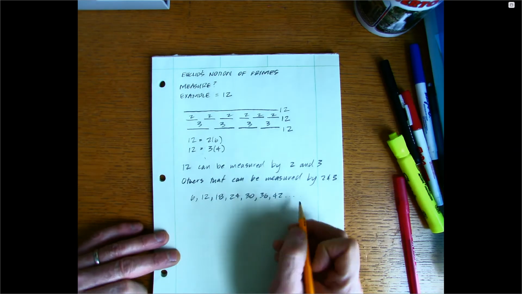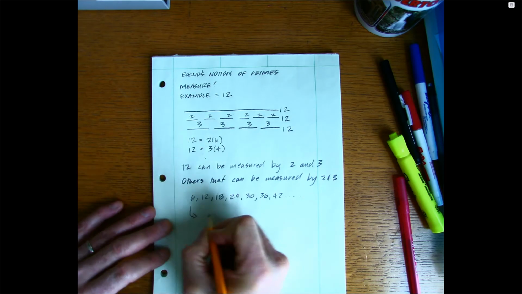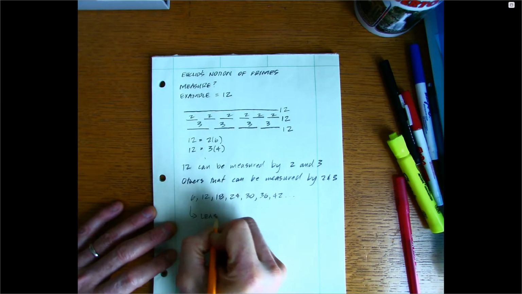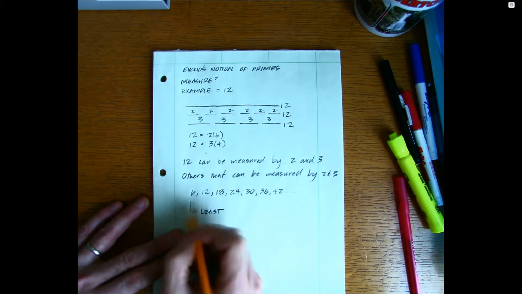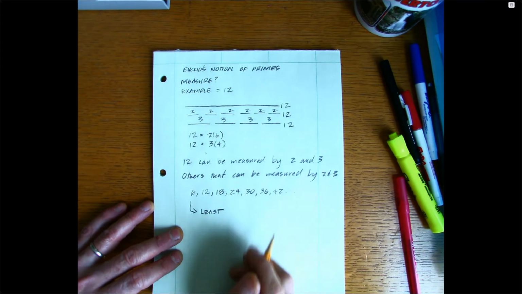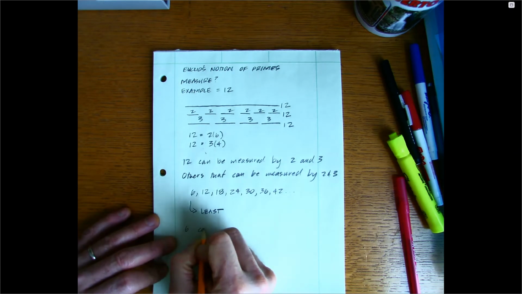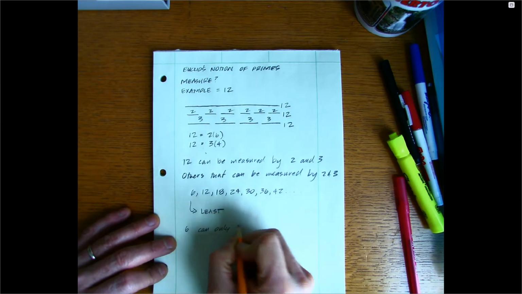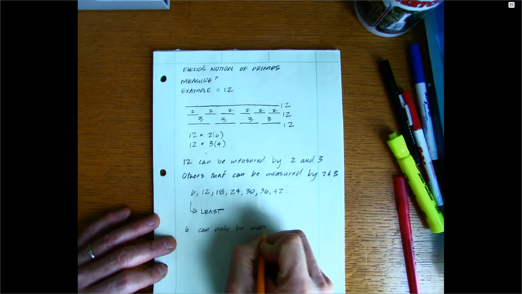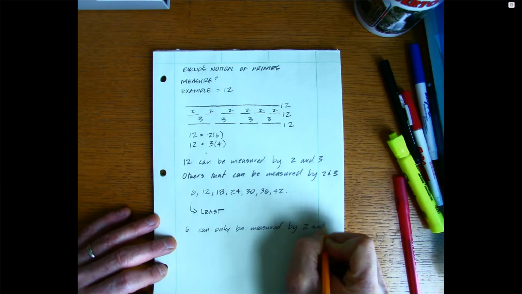And there are no others in between. And Euclid says, if you're the least in this list, then you can only be measured by the primes that measure it. So in other words, the least number, 6, can only be measured by 2 and 3.